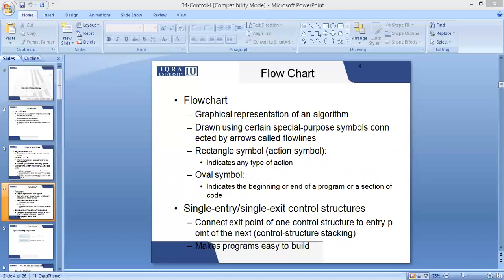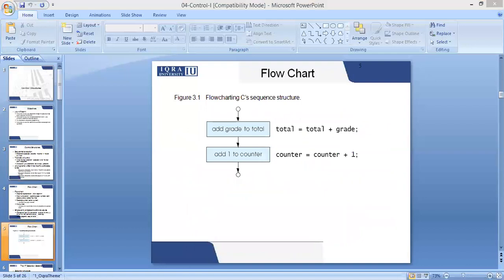An oval symbol to represent the start and end state, a solid rectangle box to represent an action, and a diamond box to represent a decision statement. These are the major symbols of a flowchart.